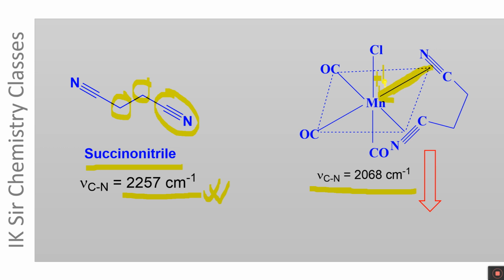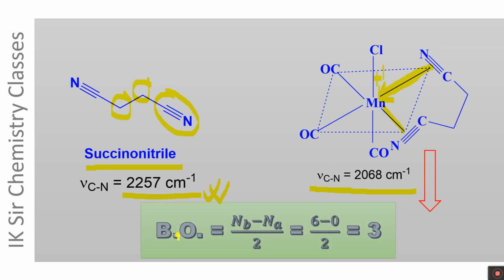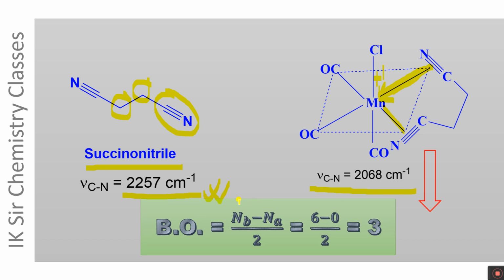The bonding pi MO of the CN group is coordinated to the manganese plus ion, and here also the bonding pi electron pair is coordinated to the Mn plus ion. The bond order in the CN group is given by Nb minus Na by 2, that is 6 minus 0 by 2, and it is equal to 3 in the case of free succinonitrile molecule.